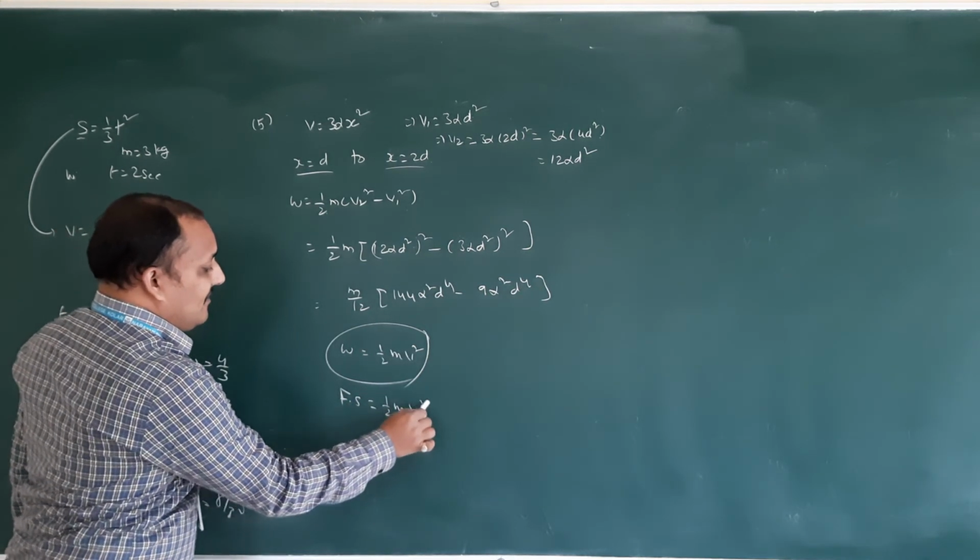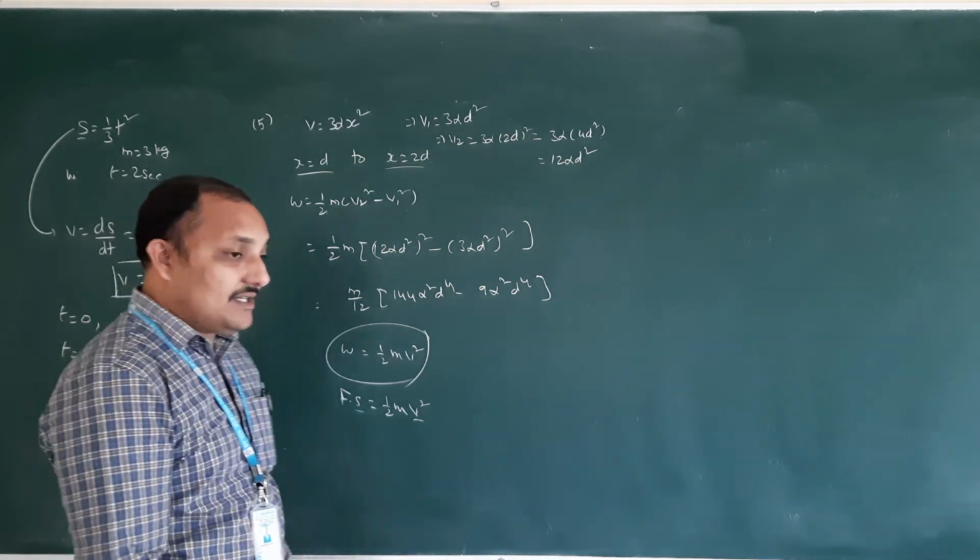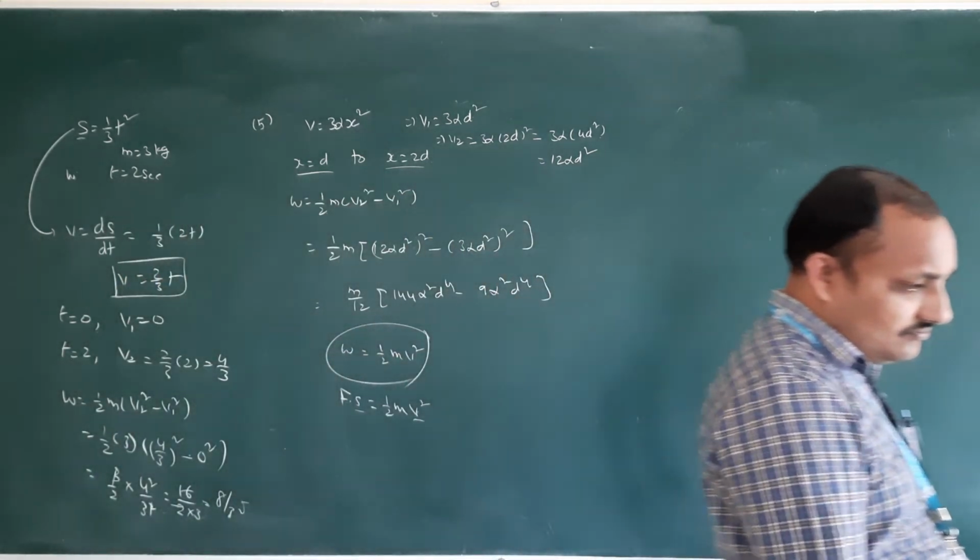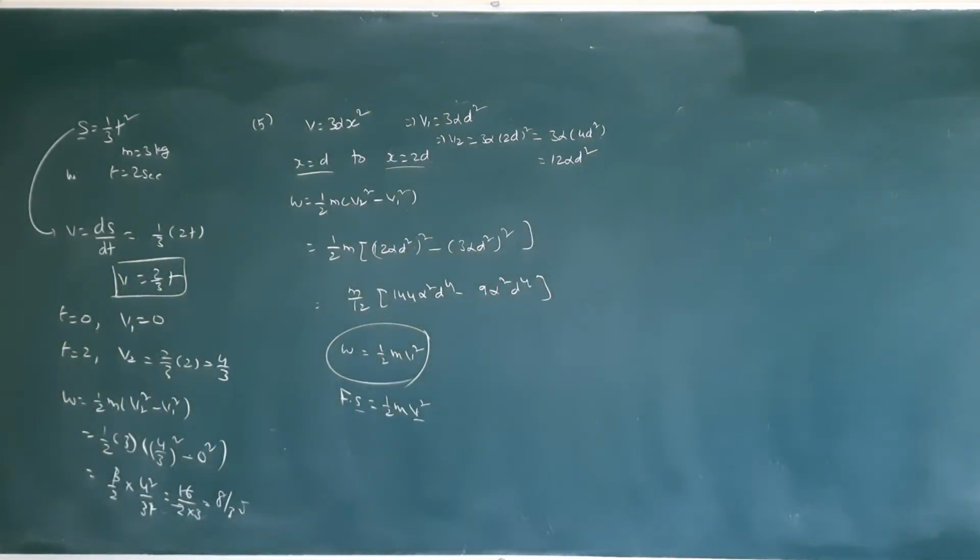Velocity, what do they give? In the acceleration displacement graph, if you substitute velocity there, you will get change in kinetic energy per unit mass.